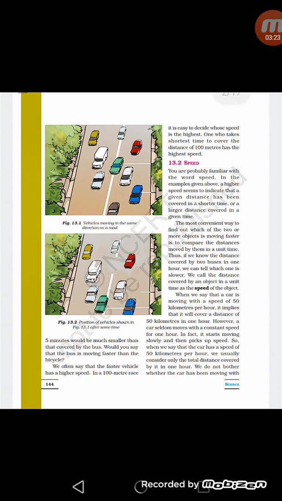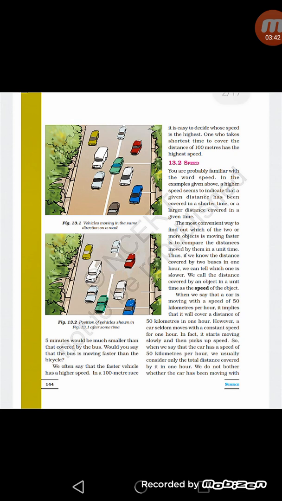So how do we come to know that this vehicle is moving faster than the other? We generally say that this vehicle has a higher speed and that vehicle has a low speed. So according to the speed we come to know that this vehicle will move ahead and the second one will remain behind.